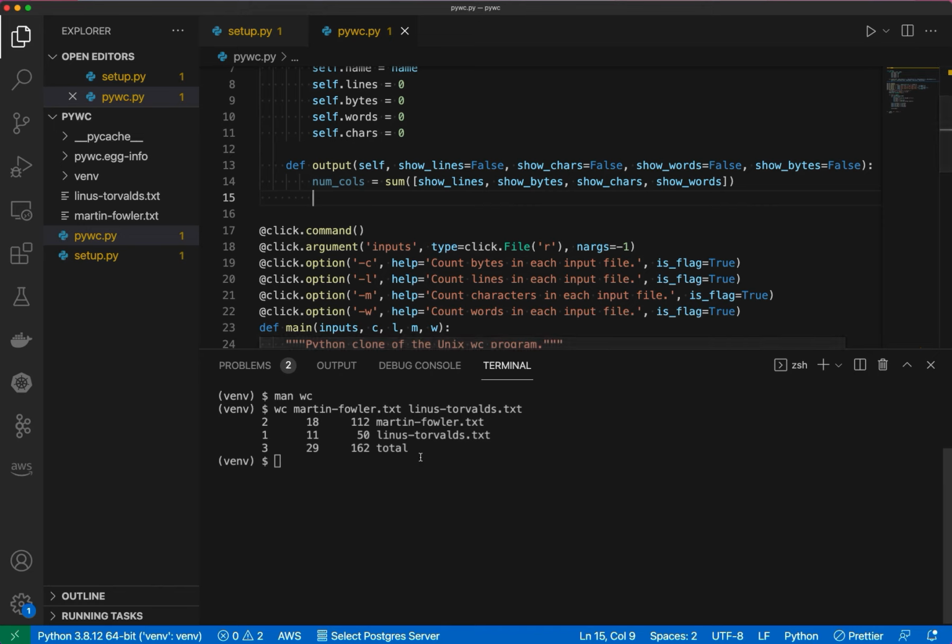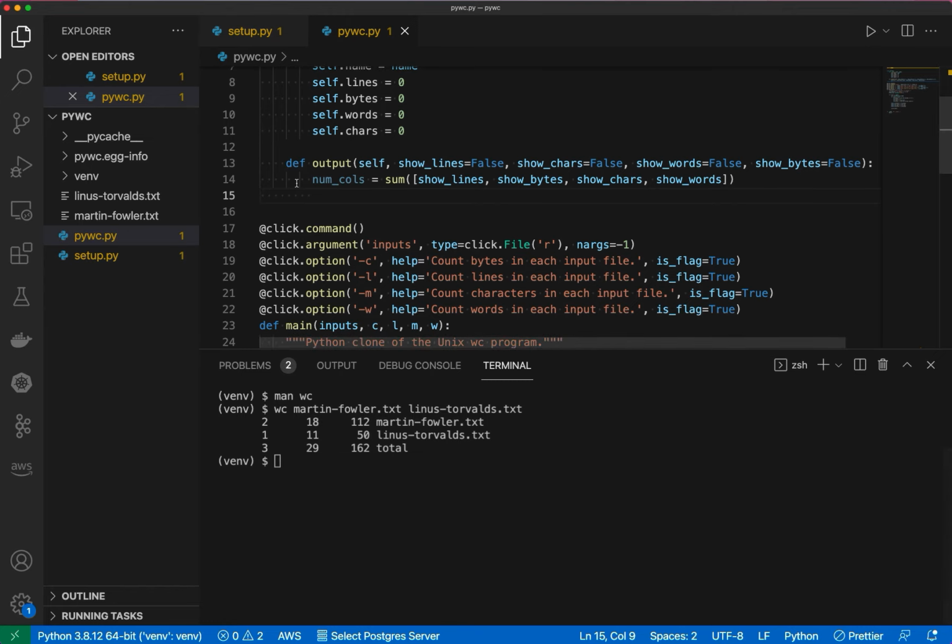And so again, remember I talked about how I want to pad things a certain width and to right or left align various things. So I can use string formatting syntax to do that, but that means I also need to create a variable, some sort of variable way to specify that.